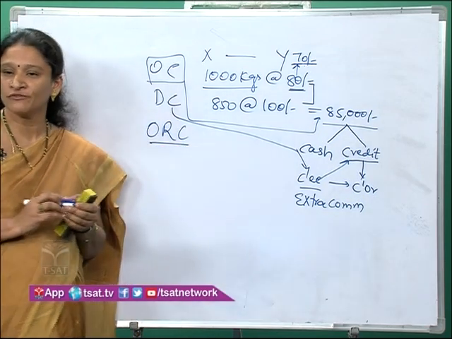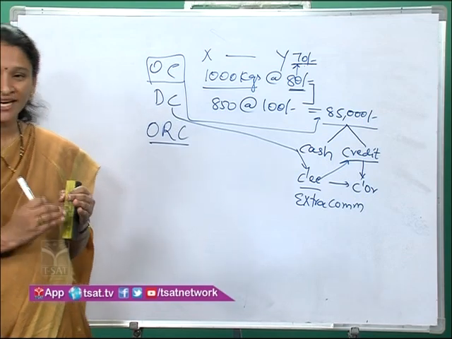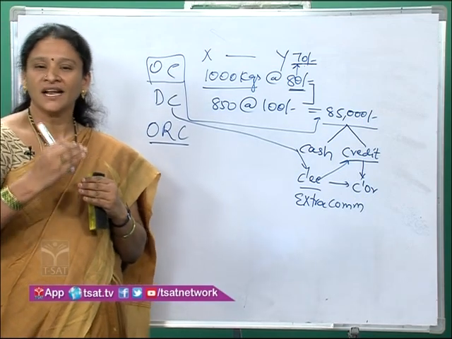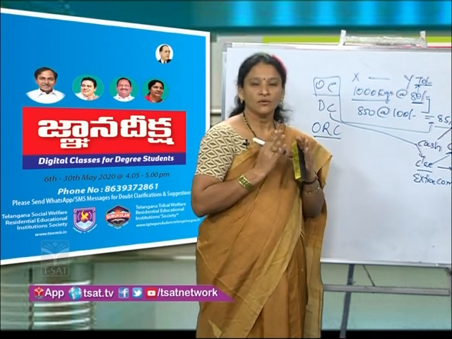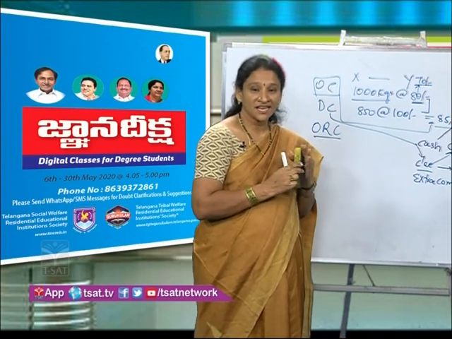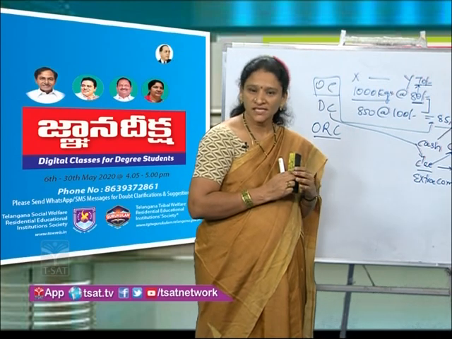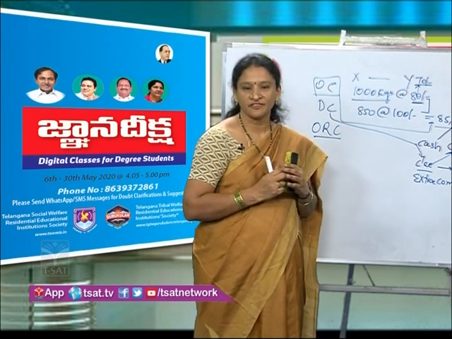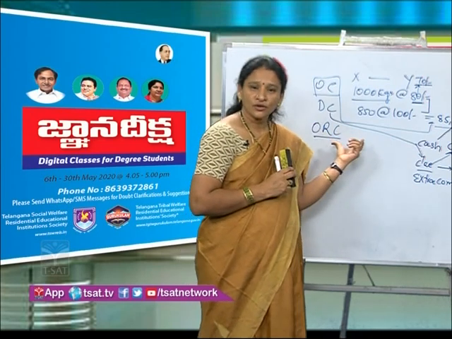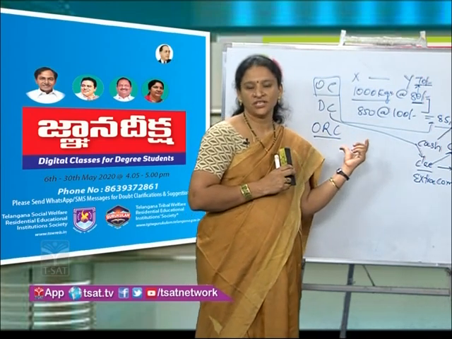The purpose of overriding commission is to encourage the consignee to sell at a higher price, so that both parties will benefit. What is the benefit to the consignor? He will be getting more profits. What is the benefit to the consignee? He is receiving more commission. That is the benefit. So I think you are all clear with the concept of commission.